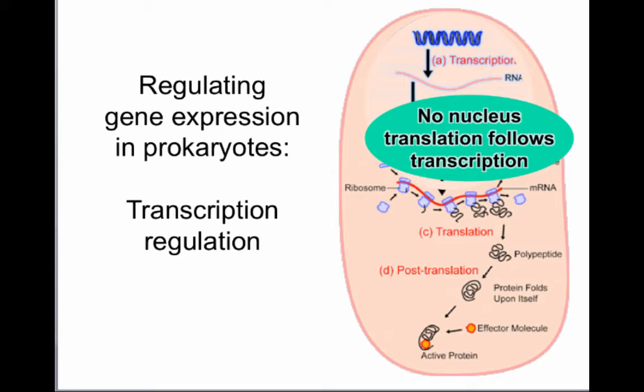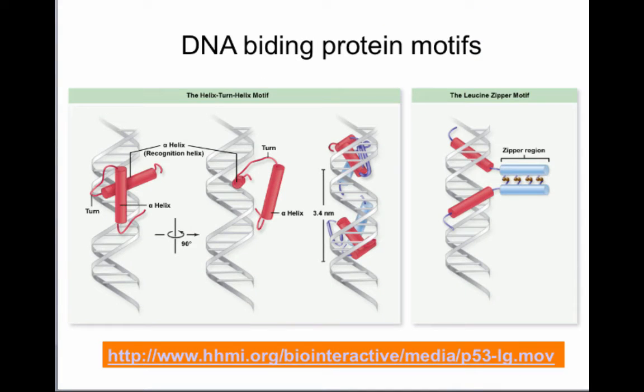Let's look at the first step in regulation, transcription, and this exists in both prokaryotes and eukaryotes: whether we can use that DNA as a template to make an RNA copy. This is all based in proteins that bind to the DNA, so we call those DNA binding proteins. Those are proteins that have a DNA binding motif or binding domain, repeated shapes that proteins have that allow them to bind to the DNA.